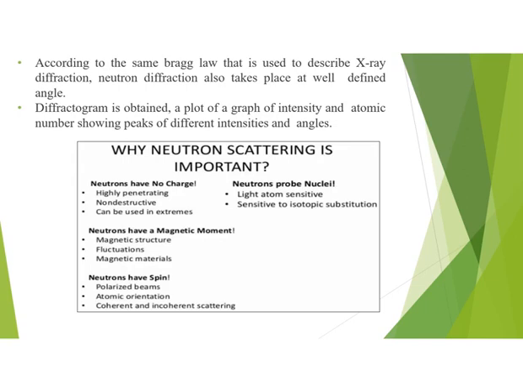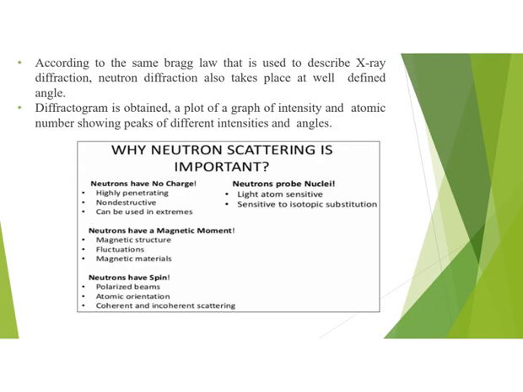In our previous slide, we said that the most common way of using the neutron method is powder diffraction. So the quality of a powder diffractogram usually refers to two things. First, the signal to noise ratio, and second, the resolution.